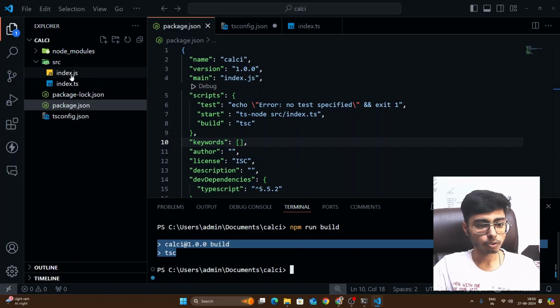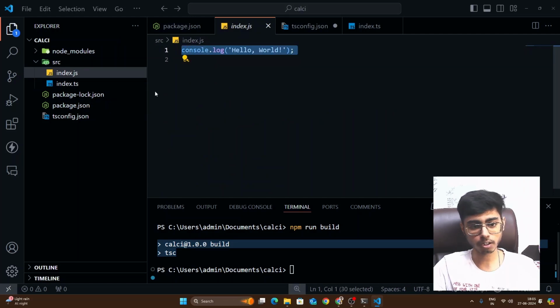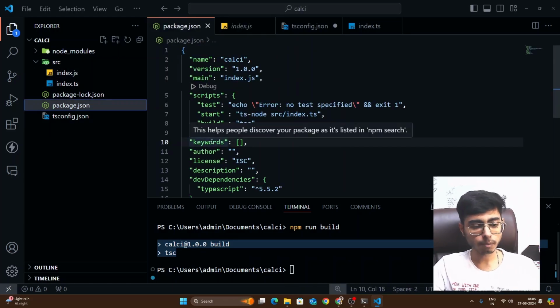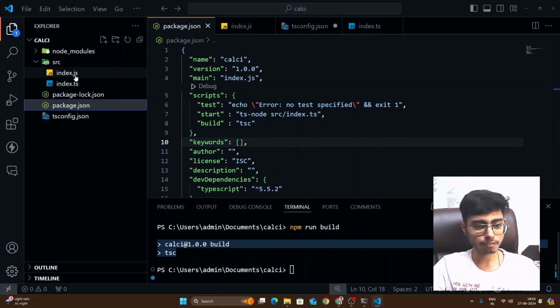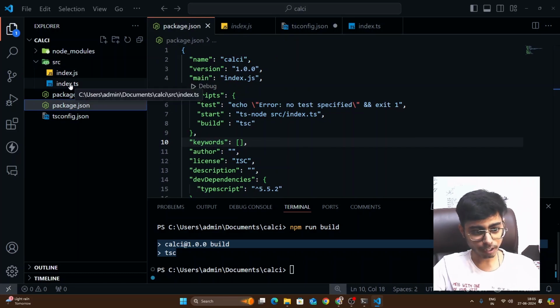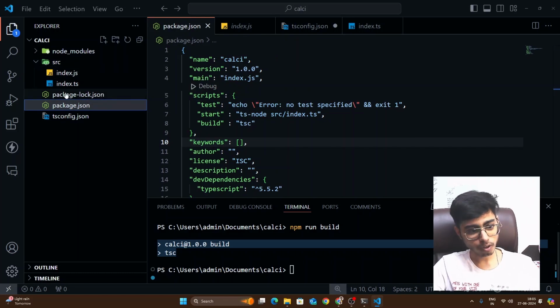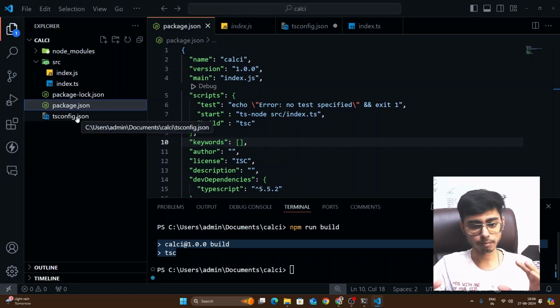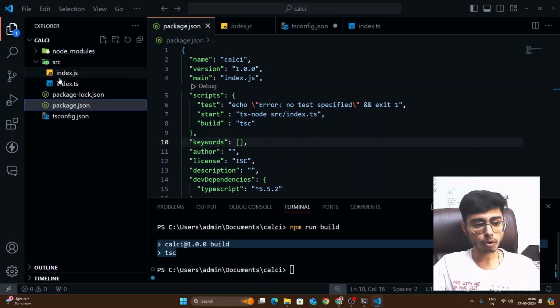What I can see over here is the index.js file. This is the file which I did not create; it has only created it, right? Now one problem is that it has created the index.js file here itself. So if I have like 100 files in this source folder, then all the 100 JS files will also be over here, right? And this is also going to give you issues when you try to deploy your server, because when you deploy your server, the platform is going to look for a build folder or a dist folder, right? So I want all of these JavaScript files in my build folder itself.